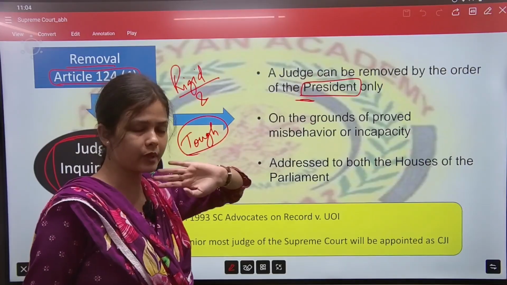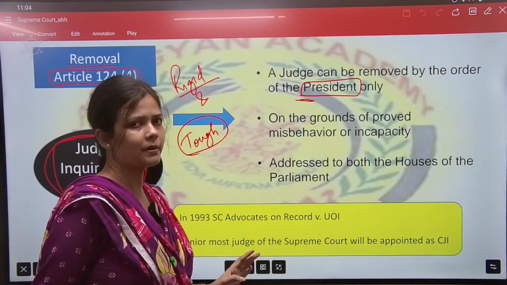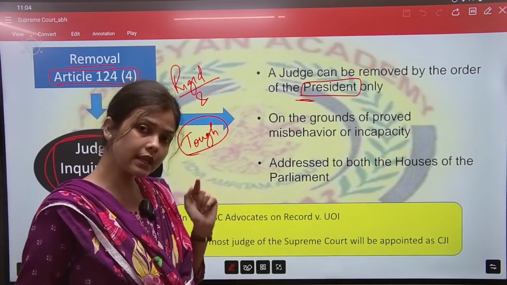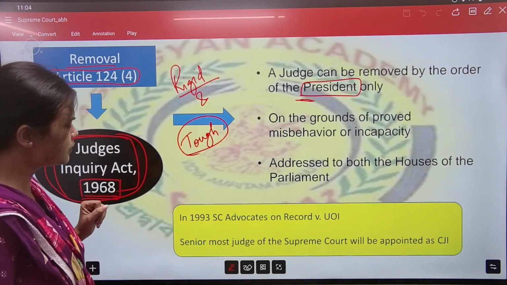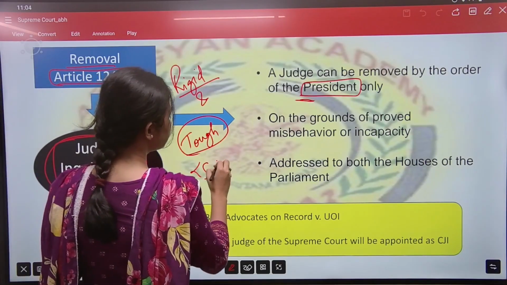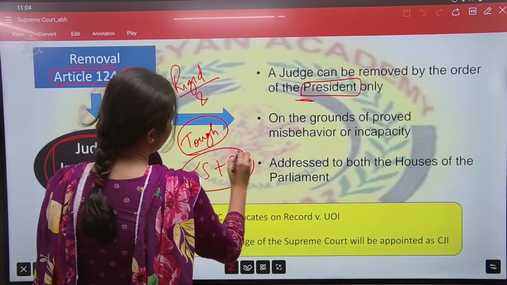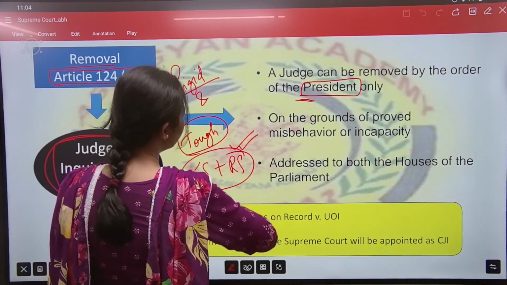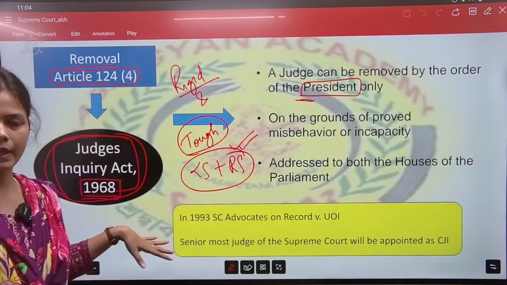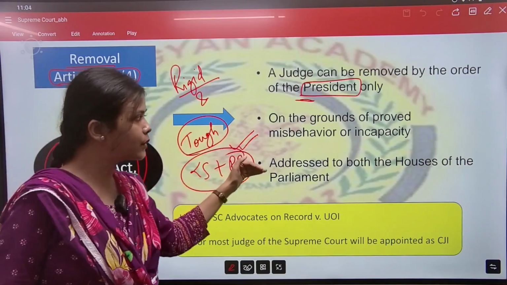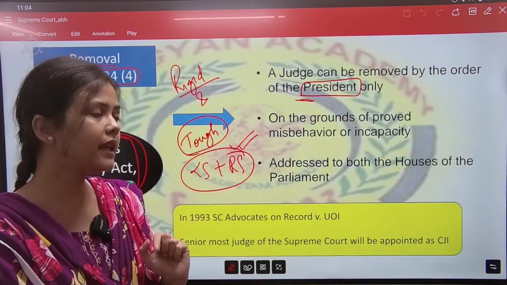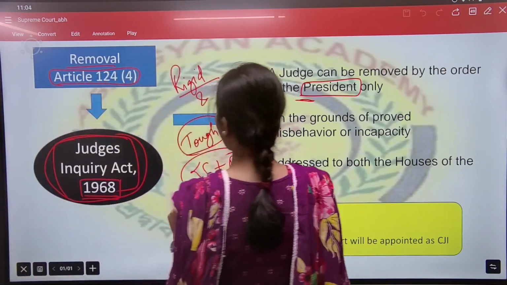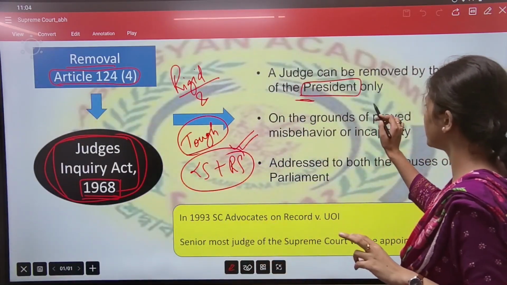The president can remove the judge of High Court, but the actual process is initiated where? In the parliament. So Lok Sabha and Rajya Sabha, in दोनों हाउस में, in both the houses, the removal resolution can be initiated. Okay, can be initiated. And please remember, on these two grounds only.